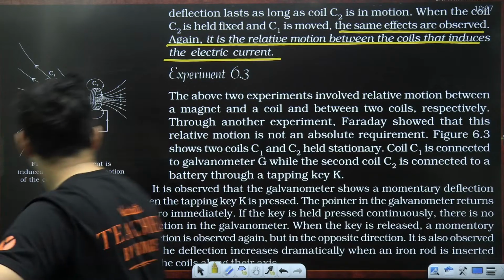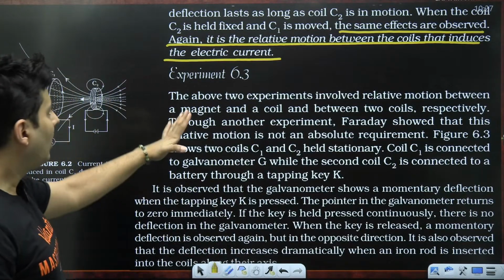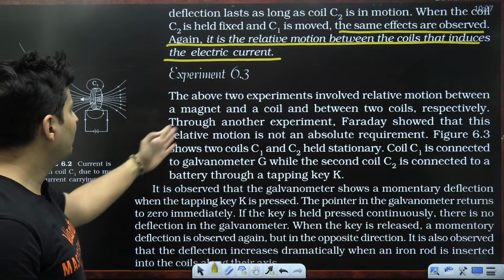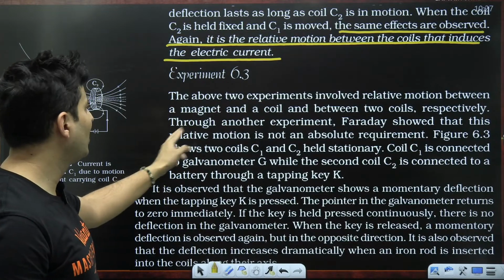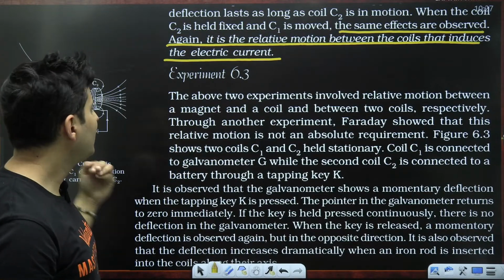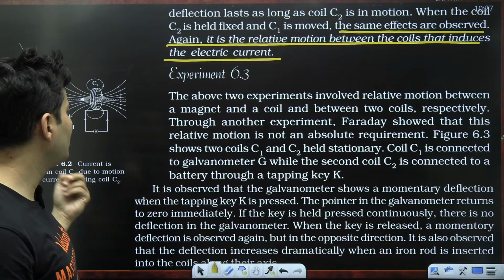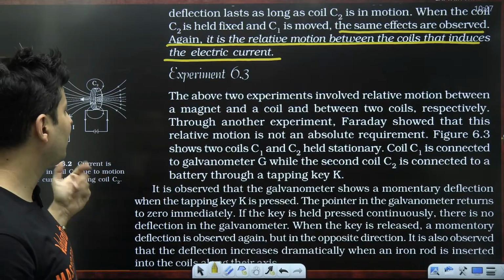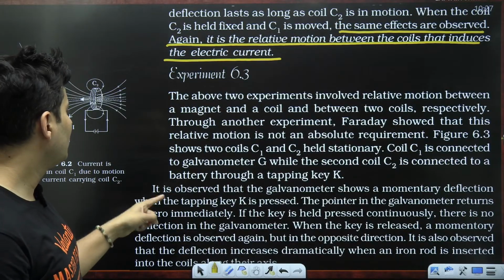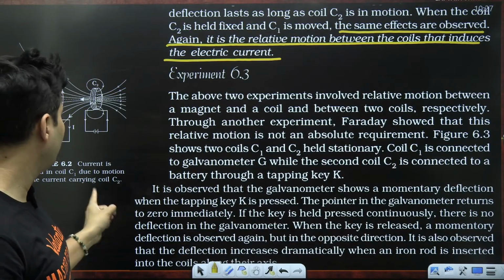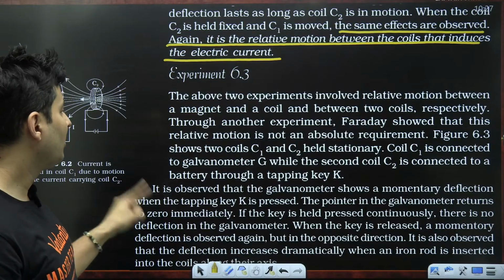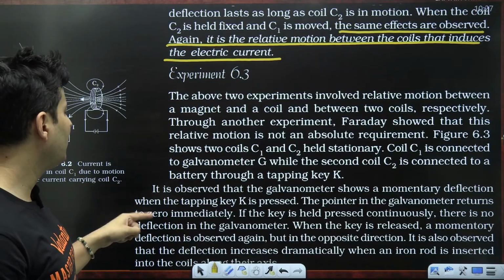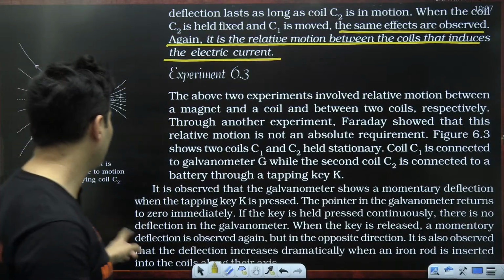Very good. Third experiment. The two experiments involved relative motion between a magnet and a coil. Through another experiment, Faraday showed that relative motion is not an absolute requirement. It shows two coils C1, C2 held stationary. C1 is connected to a galvanometer while the second is connected to a battery. It is observed that the galvanometer shows a momentary deflection when the tapping key is pressed. The pointer in the galvanometer returns to 0 immediately. If the key is held pressed continuously, there is no deflection at all.